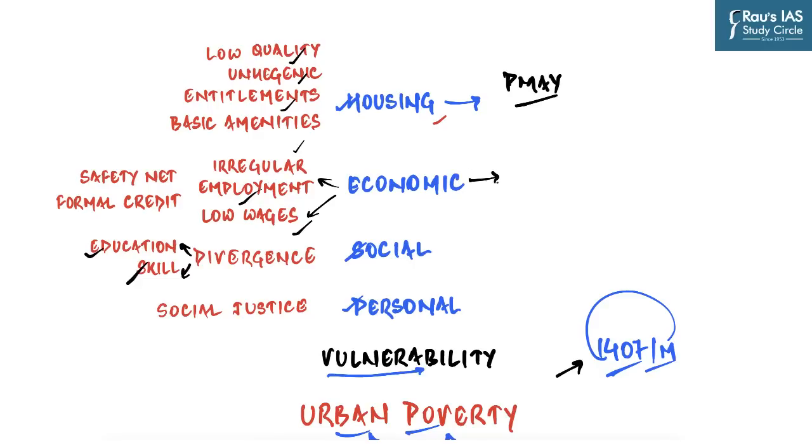In order to address the economic vulnerabilities of the urban poor, the ministry is implementing a centrally sponsored scheme by the name of Deen Dayal Antyodaya Yojana National Urban Livelihood Mission for reducing the poverty and vulnerability of the urban poor since 2013. And the mission covers all the statutory towns. Also, you have various miscellaneous acts, for example, the Street Vendors Protection of Livelihood and Regulation of Street Vending Act 2014, which aims to protect the rights of urban street vendors and to regulate street vending activities.